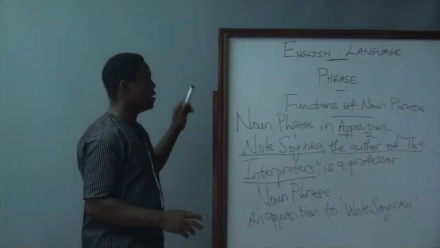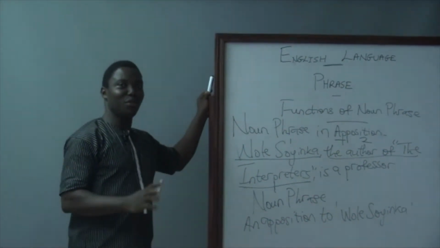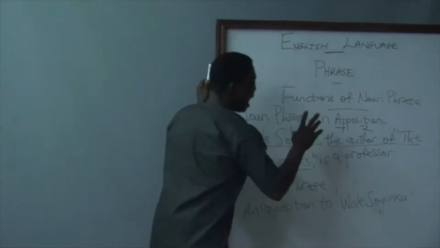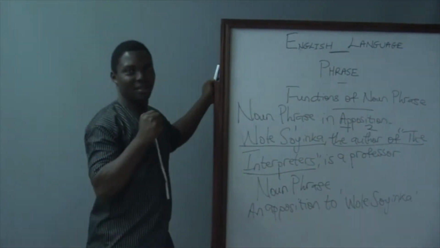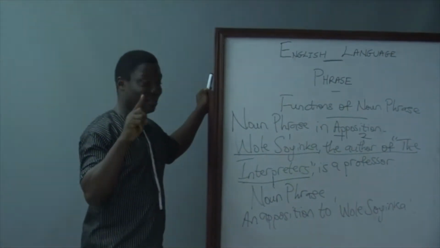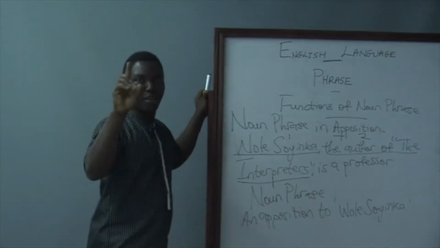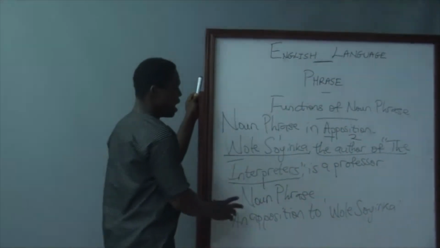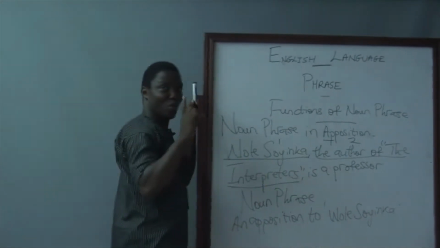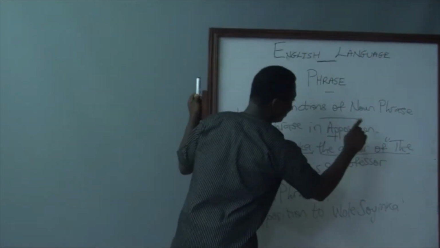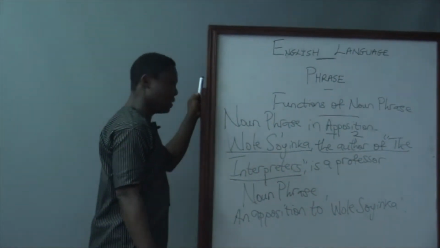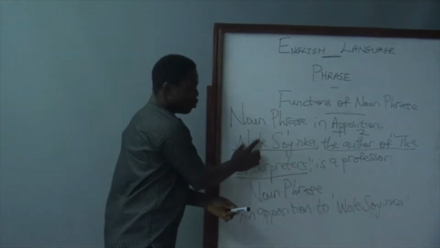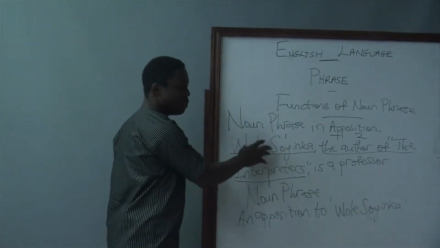In other words, an apposition can be defined technically as having two subjects in a sentence referring to one person. Here we have Wole Soyinka, one role. We also have the author of the interpreters, another role, both referring to one person, and that is apposition.